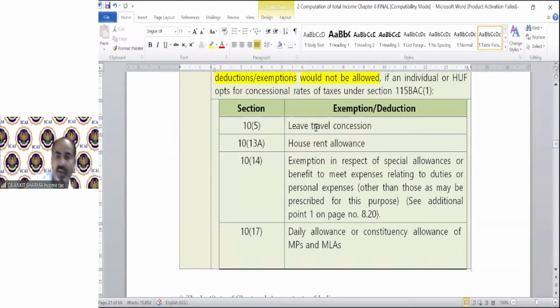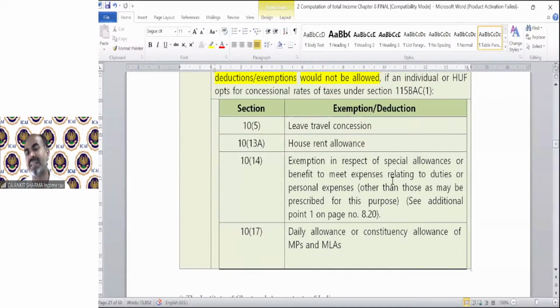Section 10(14) talks about the special allowances. There are 6 special allowances. Exemption in respect of special allowances or benefits to meet expenses relating to duties or personal expenses, other than those that may be prescribed for this purpose. Technically, it is saying that you cannot claim any special allowance exemption under section 10(14). But there are some special allowances, like travelling, etc. You can claim the deduction or exemption of those allowances only. What are those allowances? We will discuss on page number 8.20.